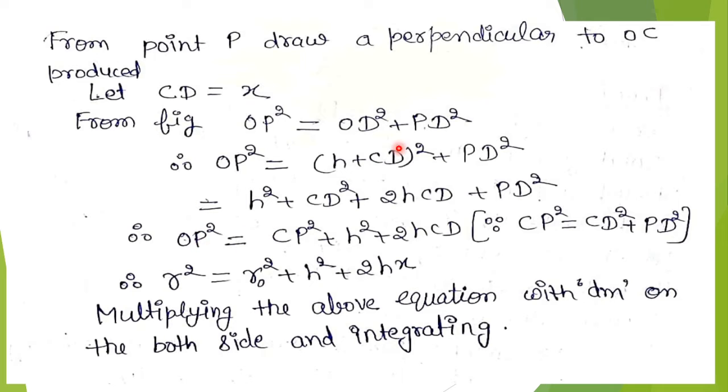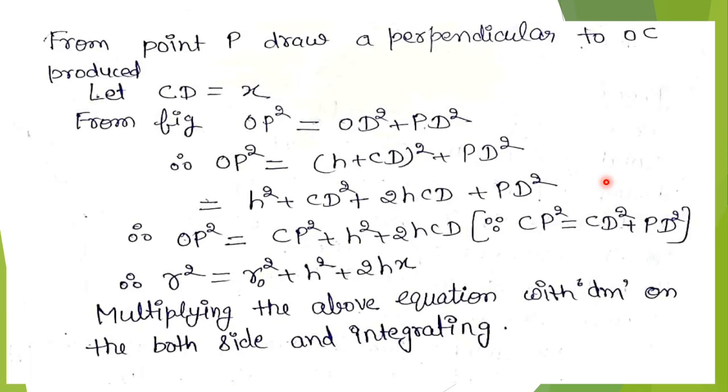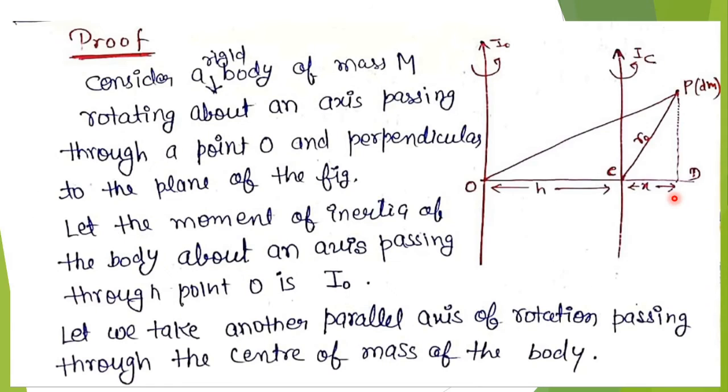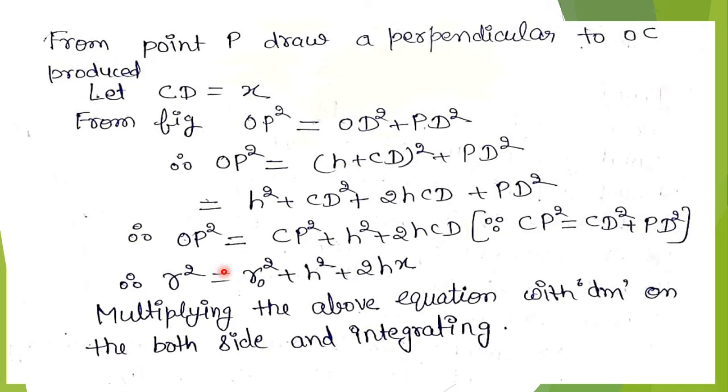All calculation is from this figure, so we have to keep this figure in mind. So we get OP square equals CP square plus H square plus 2H CD, because CP square equals CD square plus PD square. So we get R square equals R0 square plus H square plus 2HX, where CD equals X.